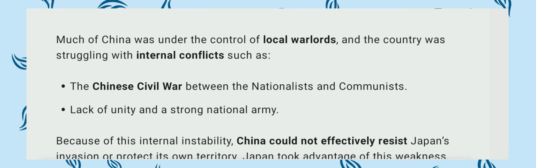There was a lack of unity and a strong national army. China did not have a strong national army and lacked unity.